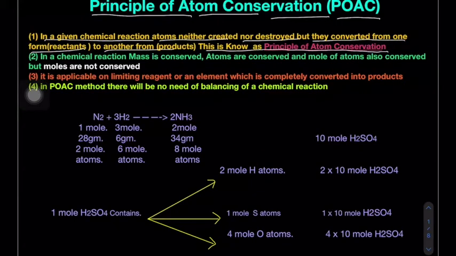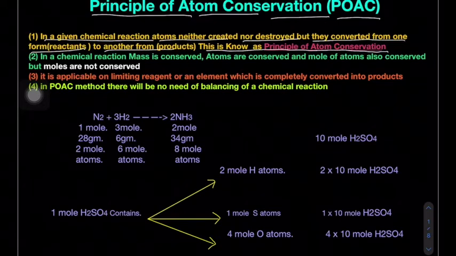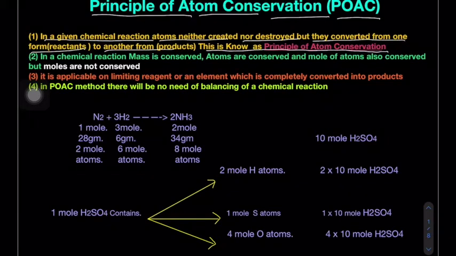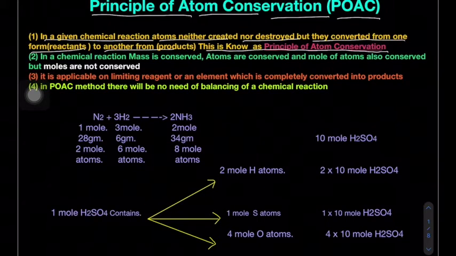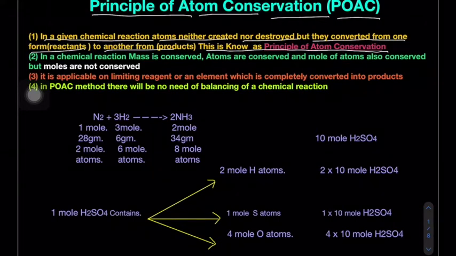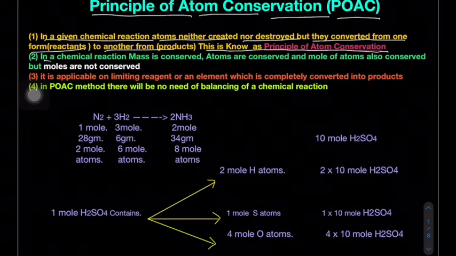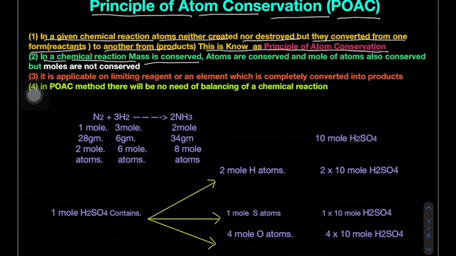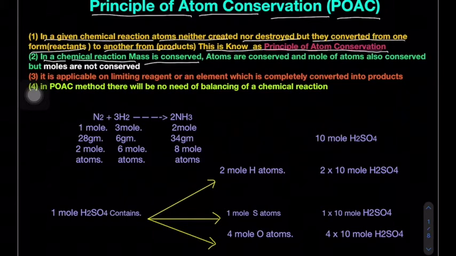Okay. Now, in any given chemical reaction, atoms can neither be created nor destroyed, but they can transfer from one form to another form. One form in the sense reactants, another form in the sense products. Now, here in a chemical reaction, mass is conserved. We know conservation of mass. Mass neither can be created nor destroyed, but it can be transferred from one form to another form.